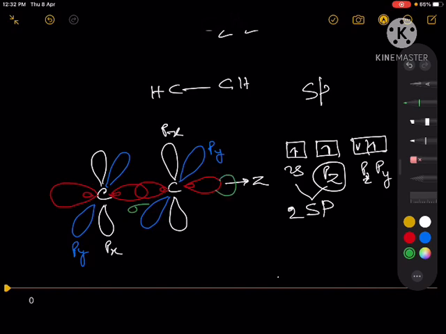Another 2 sigma bonds will form by the overlap of 2 hydrogen 1s orbitals. So this is another sigma bond, this is another sigma bond, and now the pi bonds will be formed by the overlap of these unhybridized p orbitals. So these are the pi bonds. This is one pi bond, and this is another pi bond. So this is the orbital diagram of the C2H2 molecule, right? And here you have 2 pi bonds.